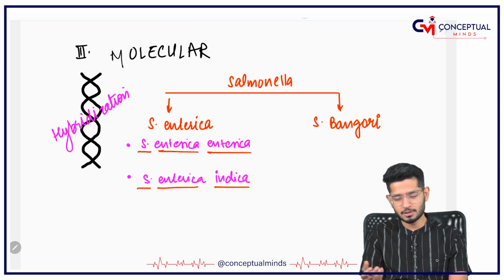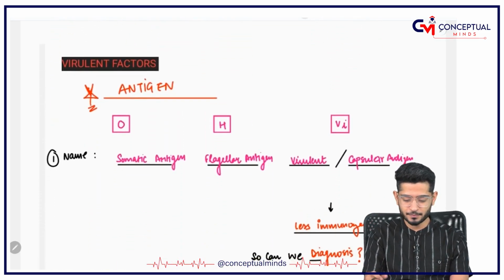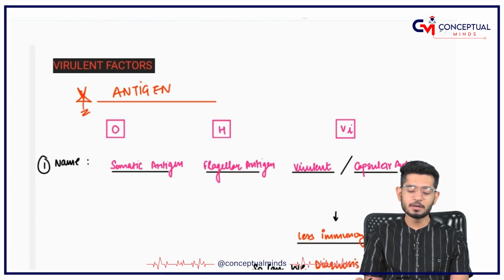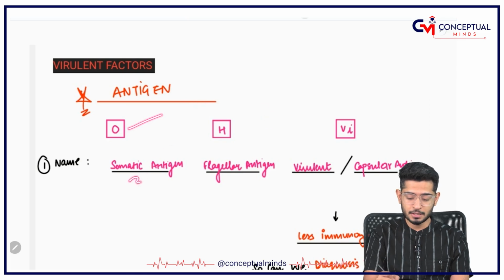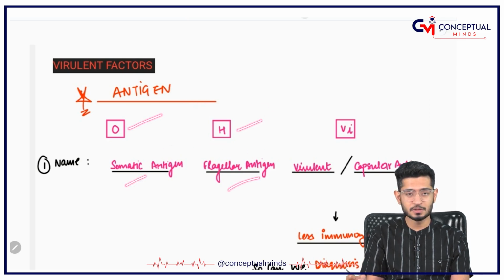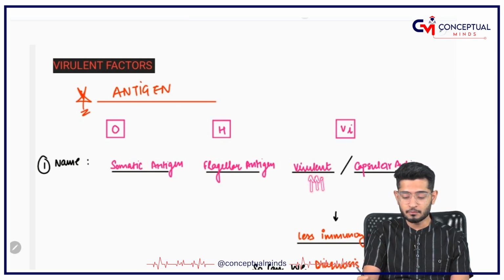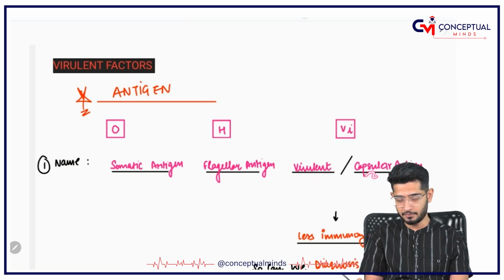Something simple, if you can remember, good, otherwise also it's fine. Coming on to virulent factors, there are different virulent factors. First of all is antigens. I have told you O antigen, somatic antigen, H antigen, flagellar antigen, and Vi. What is Vi? Vi is for virulence. This is the virulent factor.